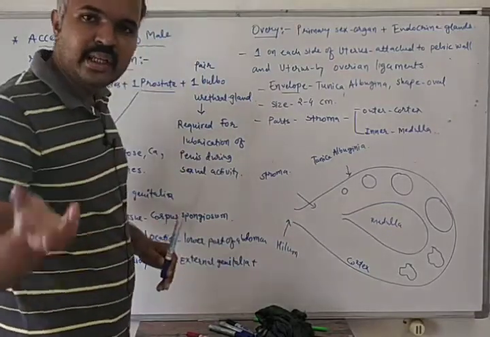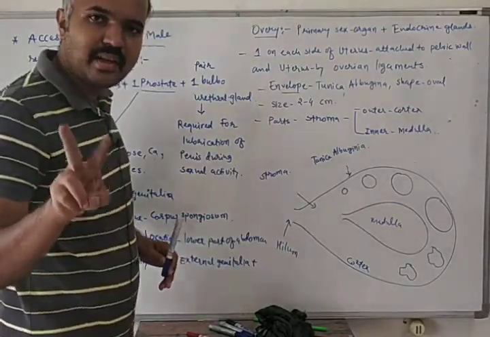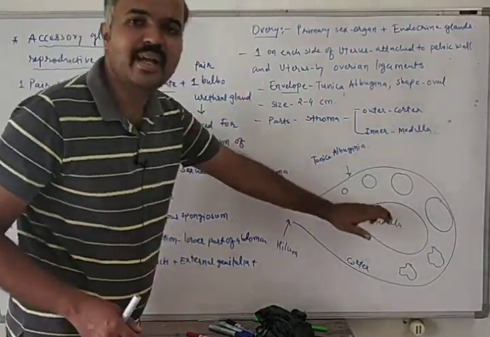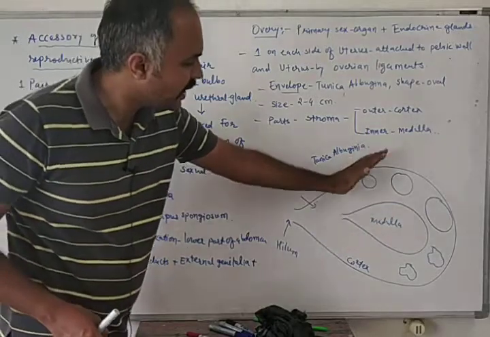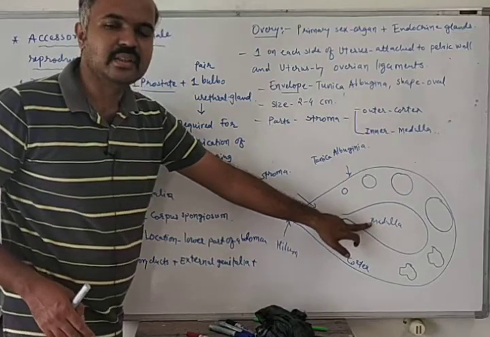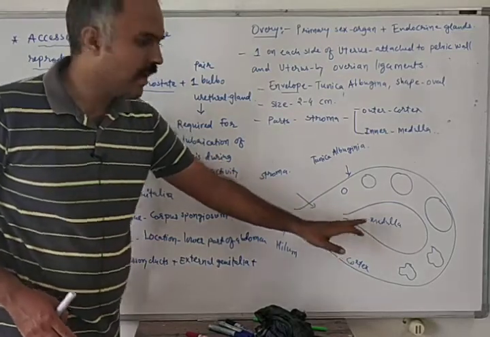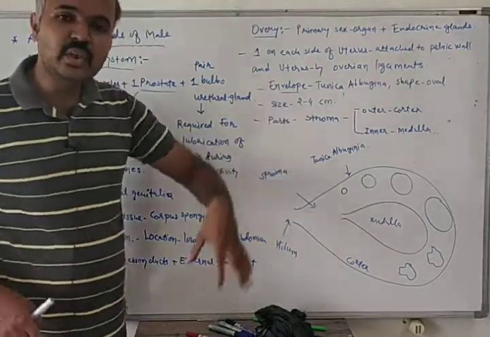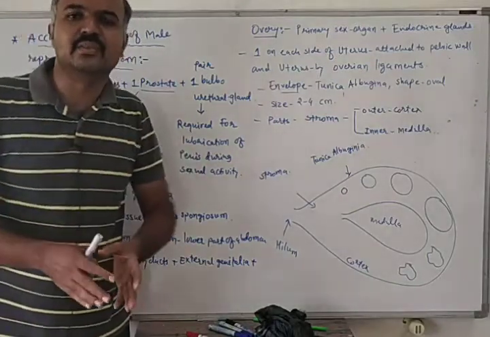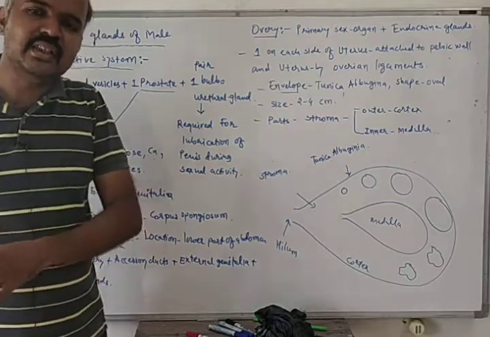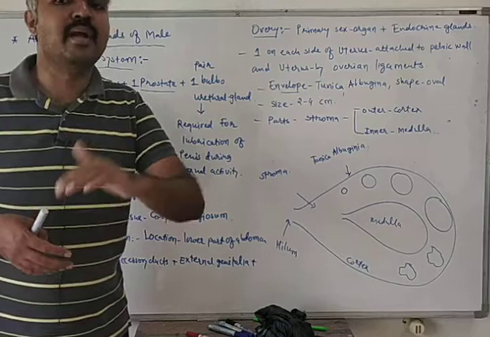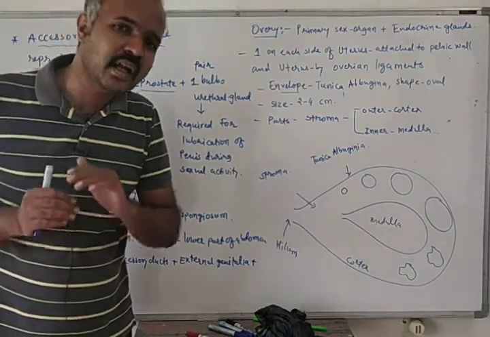But this stroma is divided into two parts, the outer part and the inner part. The outer part is known as cortex and the inner part is known as medulla. So inside the tunica albuginea, the entire region is stroma, divided into the outer cortex part and the inner medulla part.